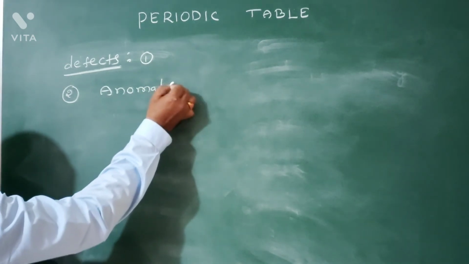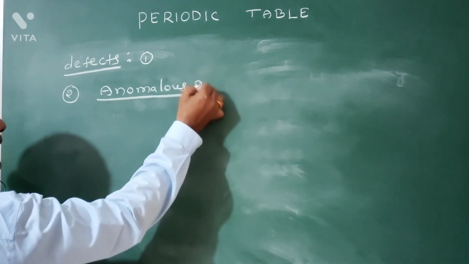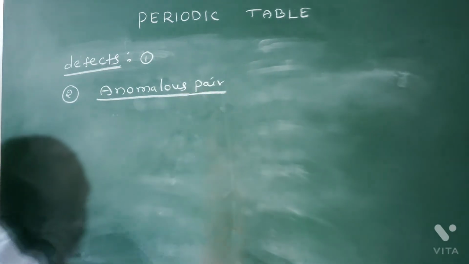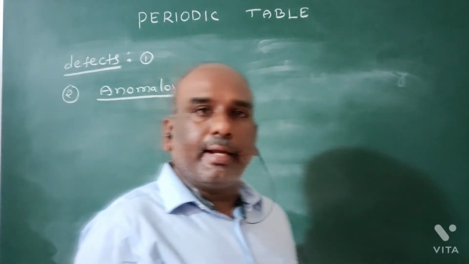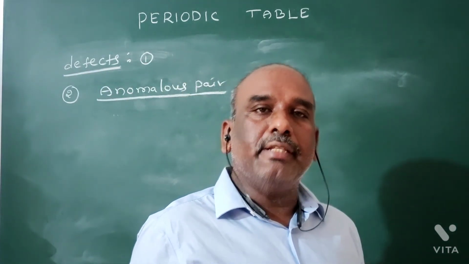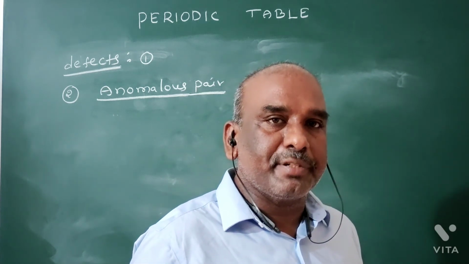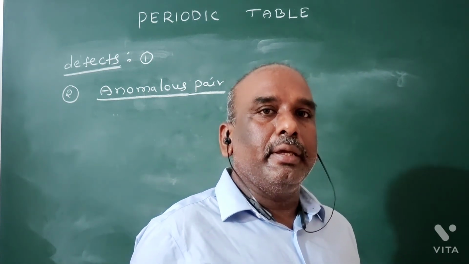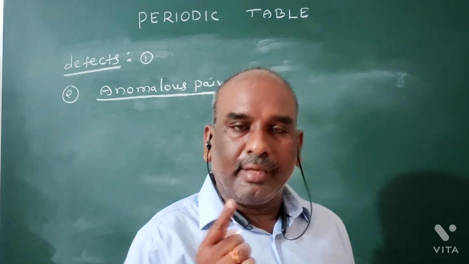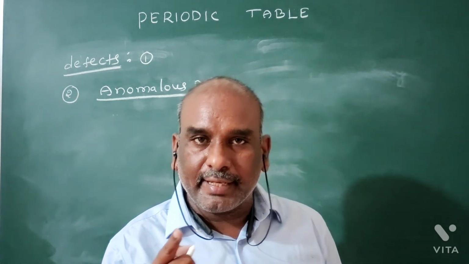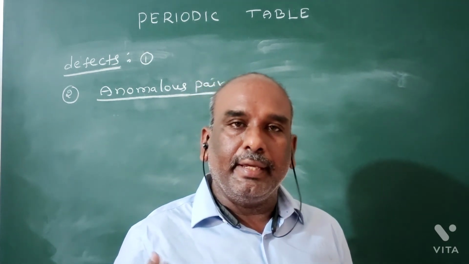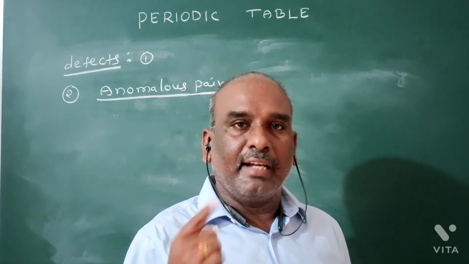Anomalous pairs. Anomalous pair is also called an exceptional pair or inverted pair, all are the same.